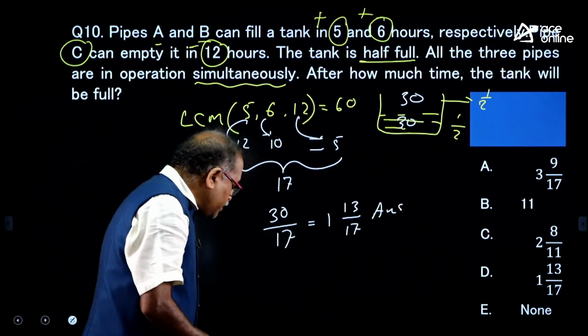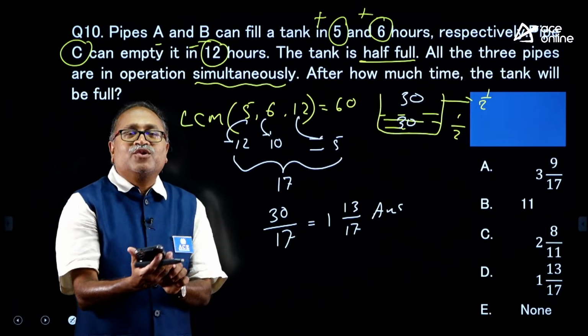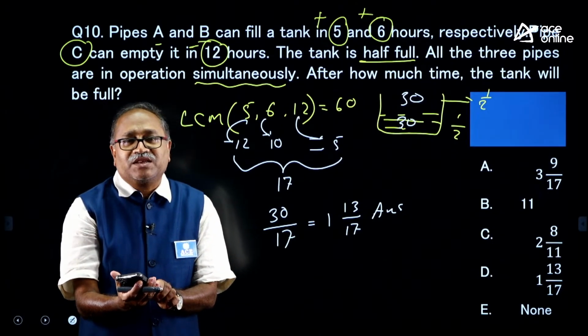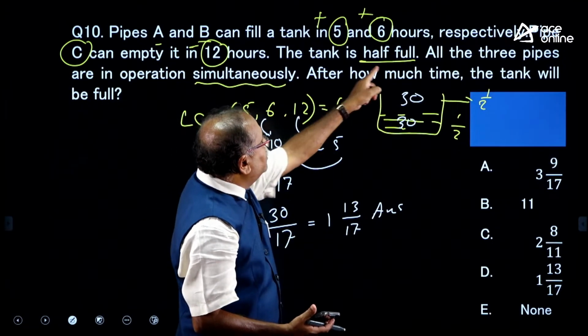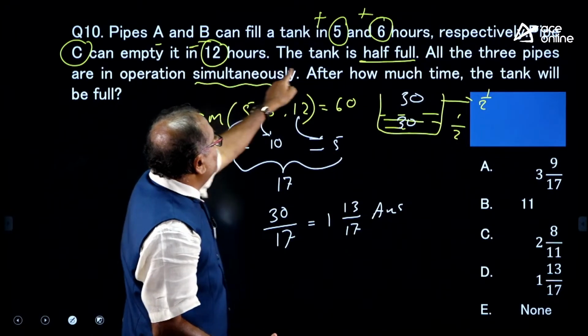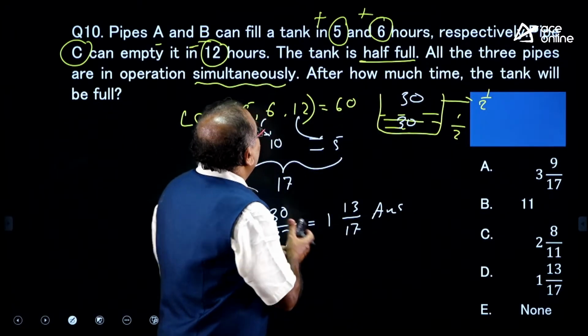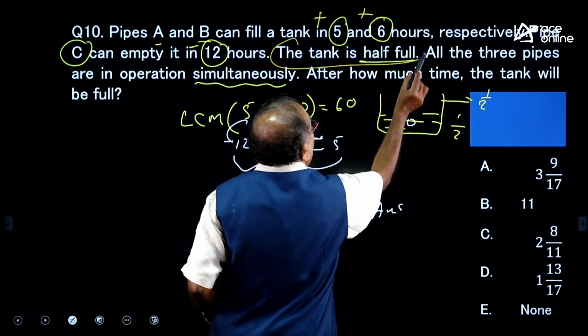Anyone answer the question? Yes, Ganesh Pilli. No, my brother, not 60 by 17, because the tank is already half full. Look at this one, there is a small change I made over here, that the tank is half full.